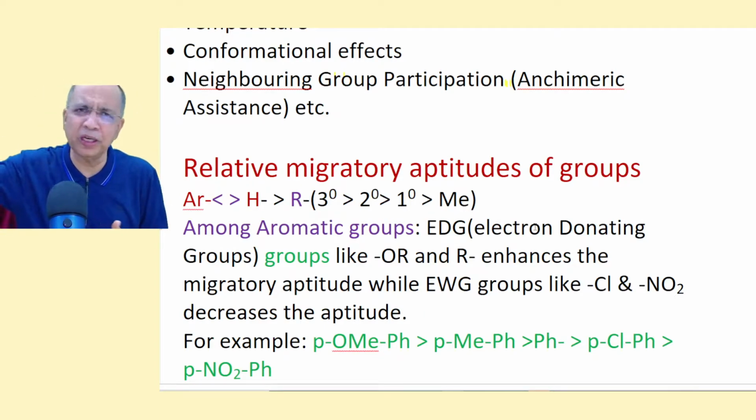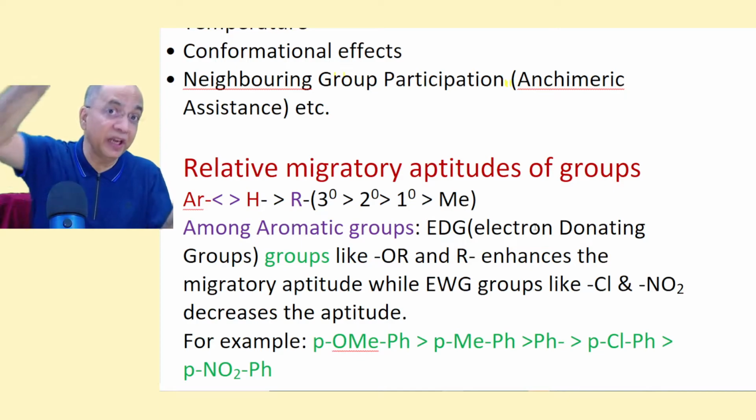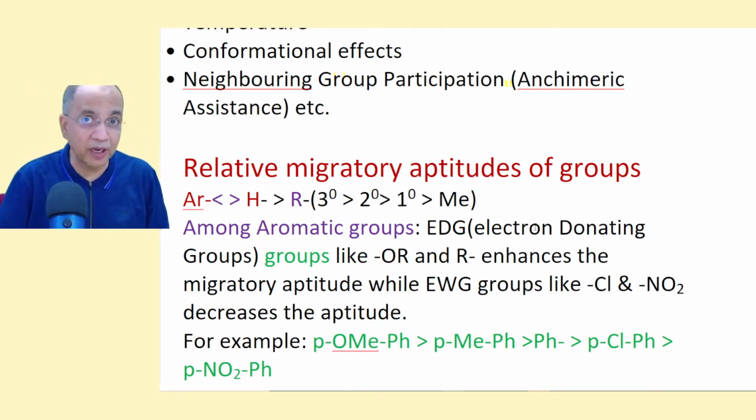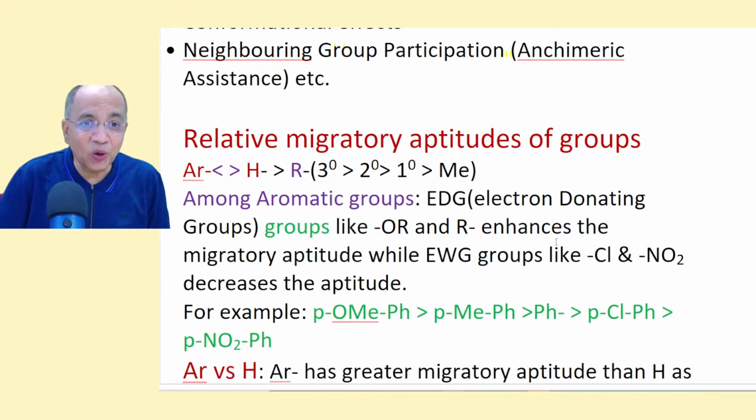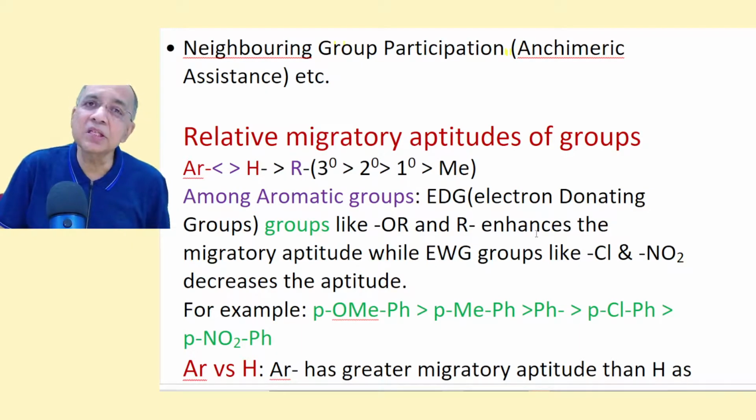Wherever the carbocation is formed first, the next carbon will lose a group as a negative ion. It has been studied extensively that this is the main order: aryl greater than hydrogen. This is very funny.